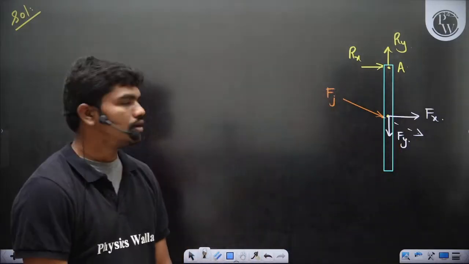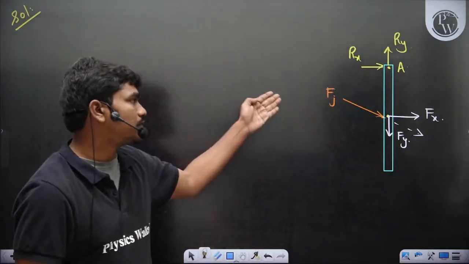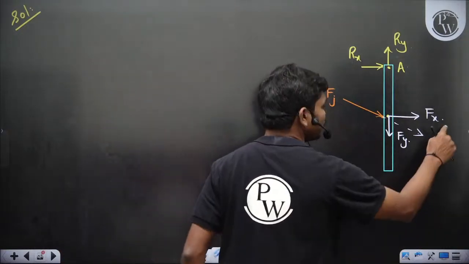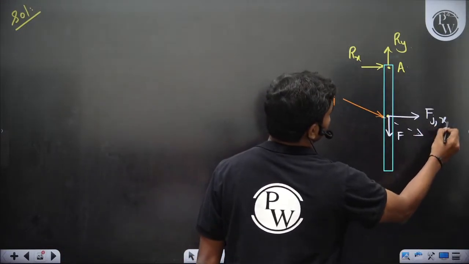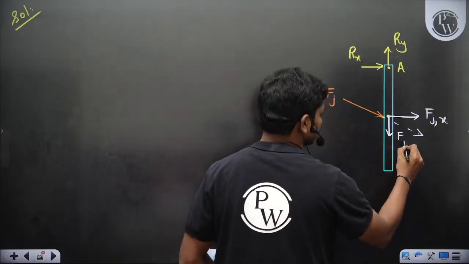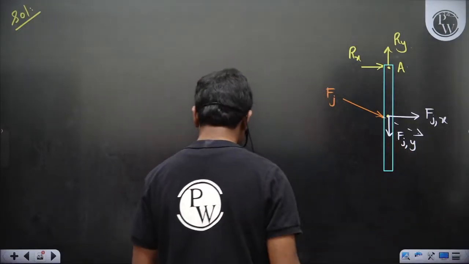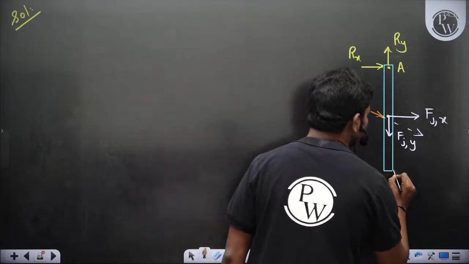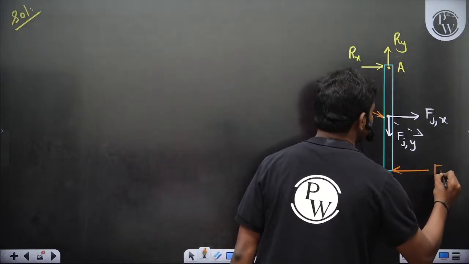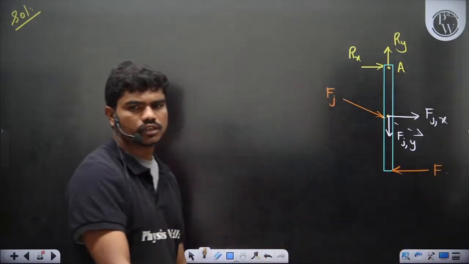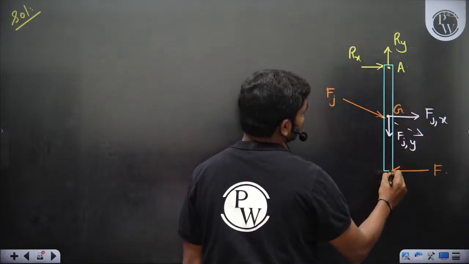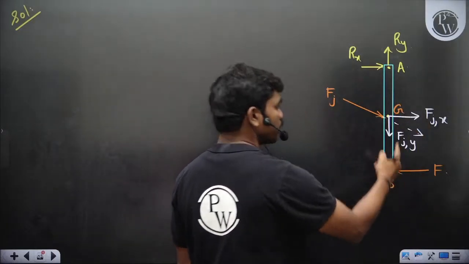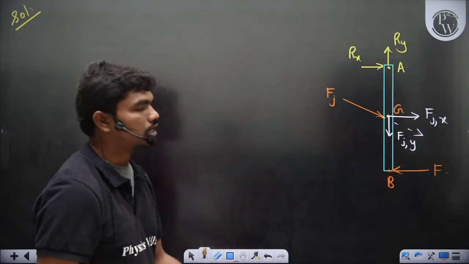Obviously you can resolve it, because there is a force due to the jet. So maybe you can write Fjx, the force due to the jet in the x direction, and Fjy, the force due to the jet in the y direction. And obviously you have the force F which you are applying here to counterbalance the rotation. Let's call this point A, this point G, and this point maybe B, because it's the centroid, or center of mass, whatever.